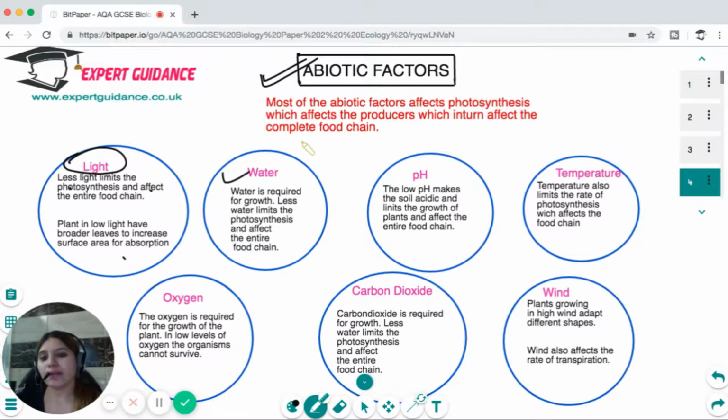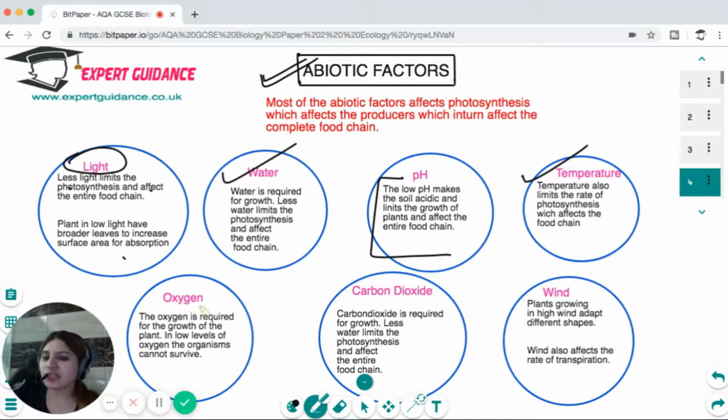When we talk about water, again, water is required for growth. Less water will limit photosynthesis, and there are a lot of adaptations that the plants and the animals show in response to low water or high water. Again, the pH can make the soil too acidic, which can limit the growth of the plant and can affect the food chain. The temperature can denature the enzyme, limit photosynthesis, which can affect the entire food chain.